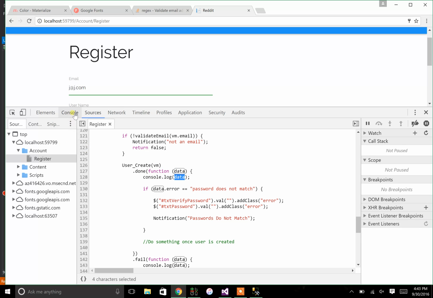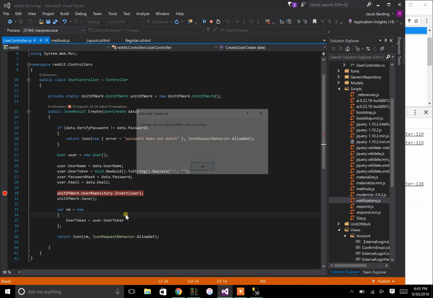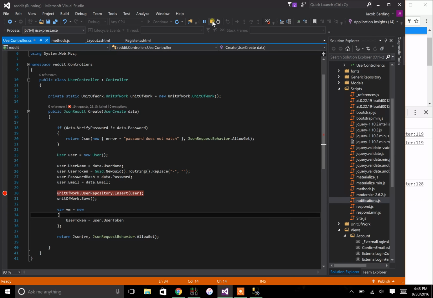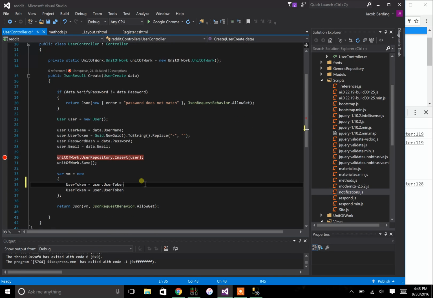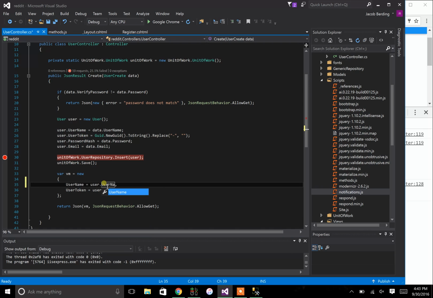And what that is in our backend is this little guy. So because I'm returning JSON down here, I'm returning a view model, I'm returning just the user token. If I wanted to, I could return something more. Let's actually stop this. I could return username too, right? Username. So now I can return two things. So I have a property name, set it equal to something, comma, and now I can return multiple things, right?